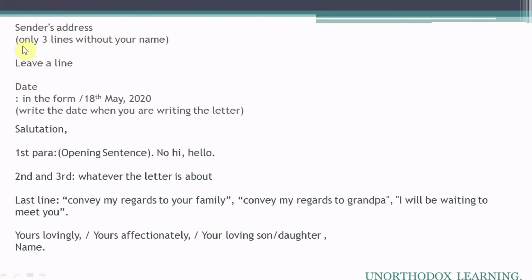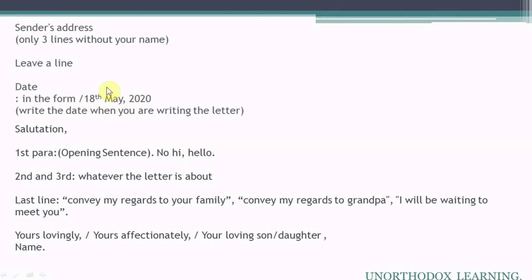After this, you will finish your sender's address in 3 lines. After this, you will leave a line and then you will write the date. Again, on the left hand side of your page, you will write the date, in the same format in which I have written 18th May 2020. The most important thing to keep in mind is, while writing the name of the month, you will not use contractions or abbreviations, means short form. If you are writing October, you will not write OCT. You will write the complete spelling of October.